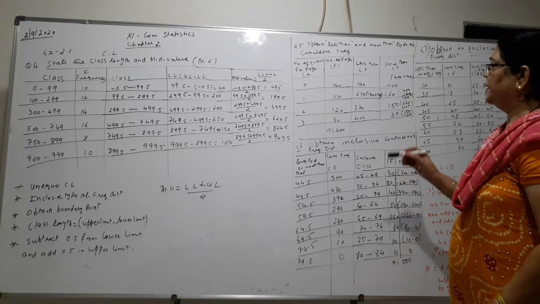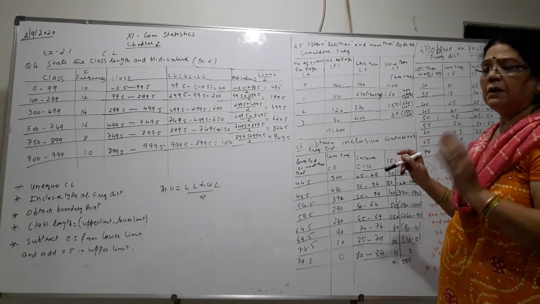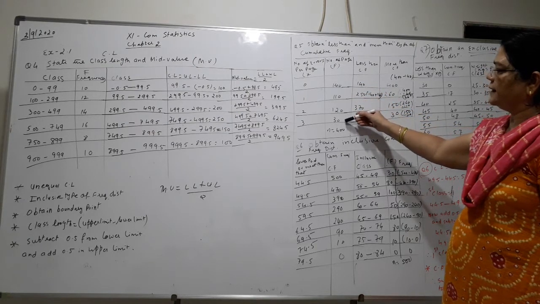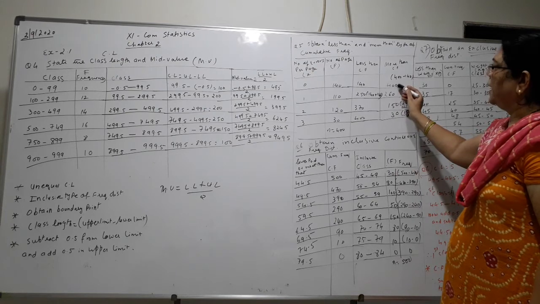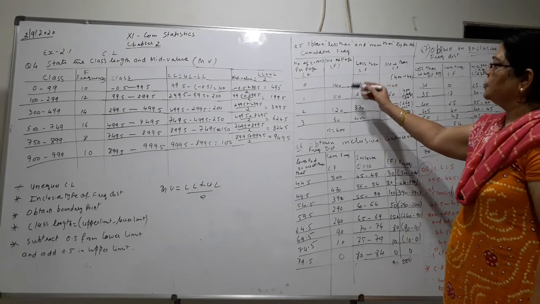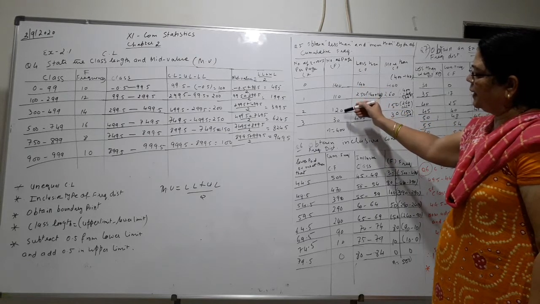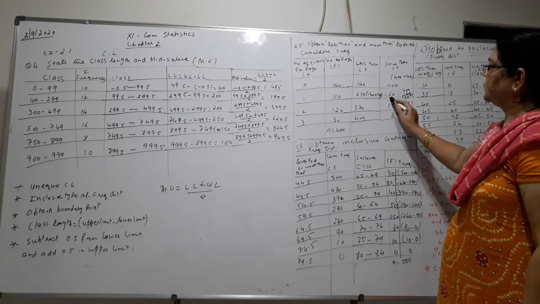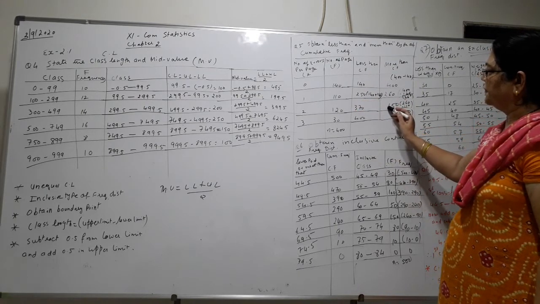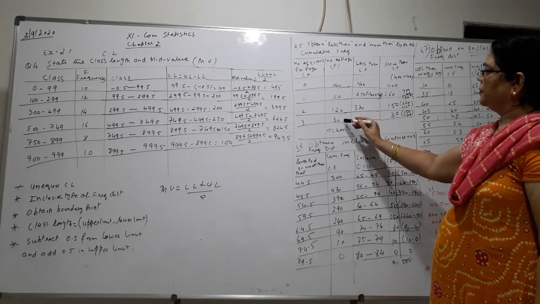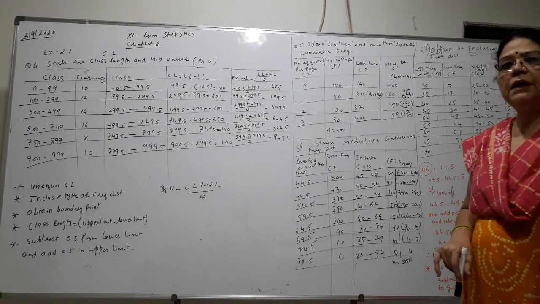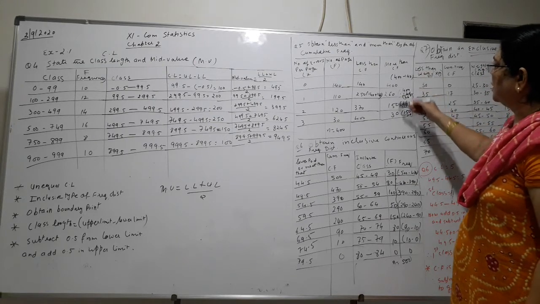For example, as we have done in the previous sum, 140 plus 110 plus 120 plus 30, so you will get here 400. Then you have to remove this 140. 140 you will skip off. So again 110, 120, 30, you will get here 260. Then you will skip this. Then 120 plus 30, you will get 150. Then again you will skip this, so you will get 30. This way. But that big method I have not done here. But I have shown you how I got these numbers.